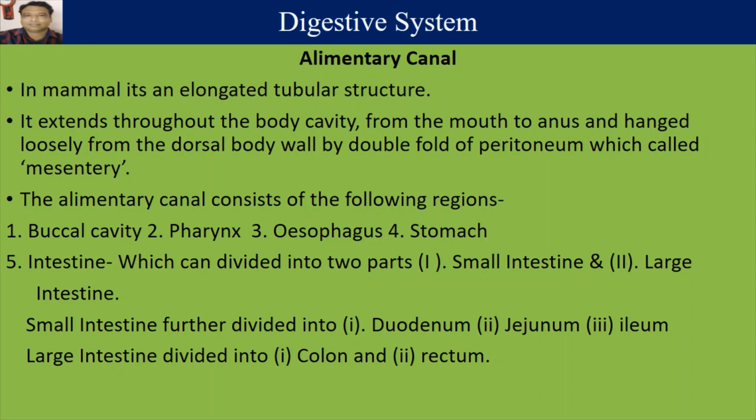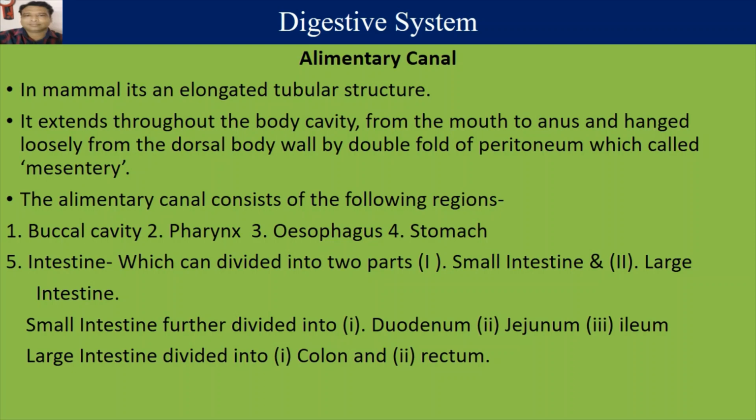Hello everybody, today's topic is the digestive system. In mammals, the digestive system is represented by the alimentary canal, which is an elongated tubular structure. It extends throughout the body cavity from the mouth to the anus and hangs loosely from the dorsal body wall by a double fold of peritoneum, which is called the mesentery.